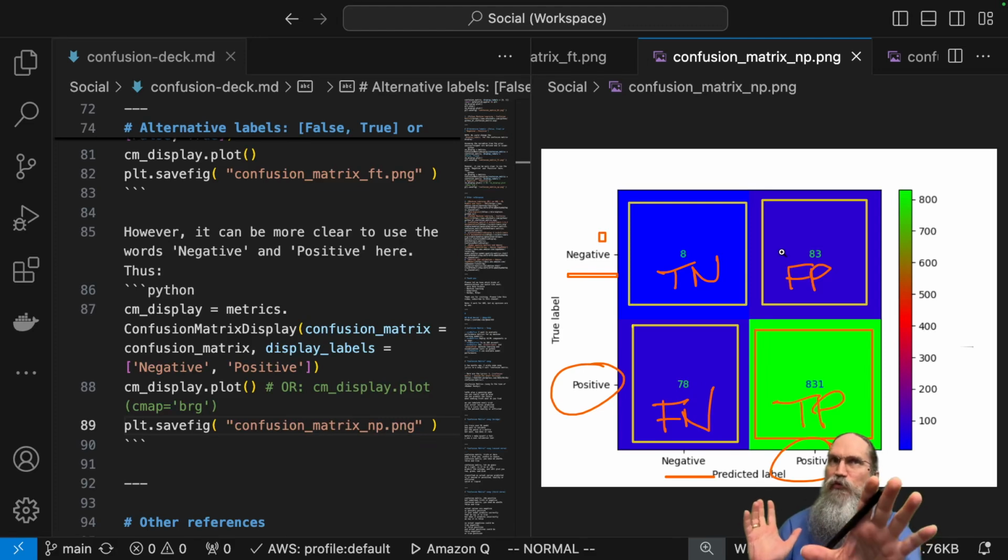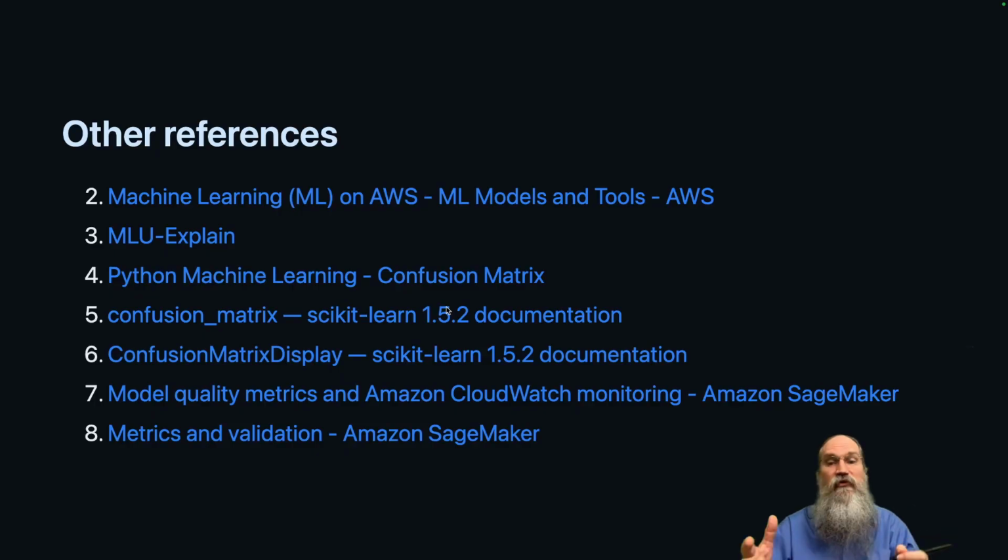So be very careful when you're reading other people's confusion matrices, and your own actually, because they can get confusing. So always check the axes: which is predicted and which is true, and which is negative and which is positive. Then hopefully it'll be a little less confusing, which is the point of confusion matrices, to help make sense of your results.